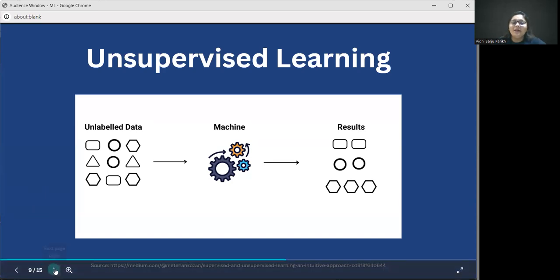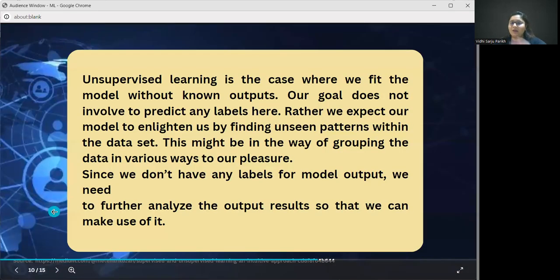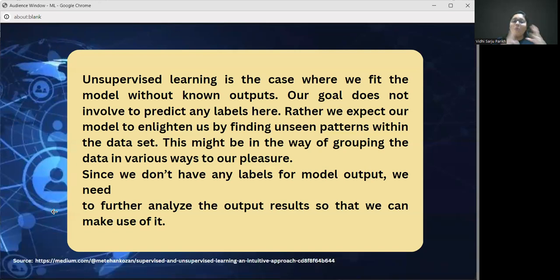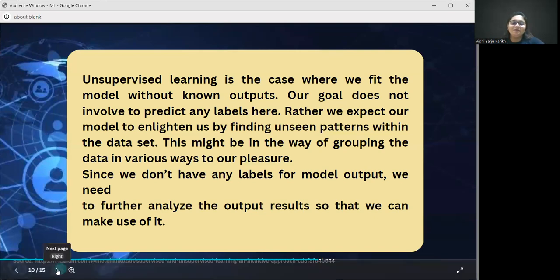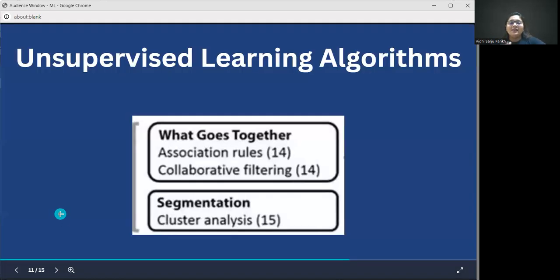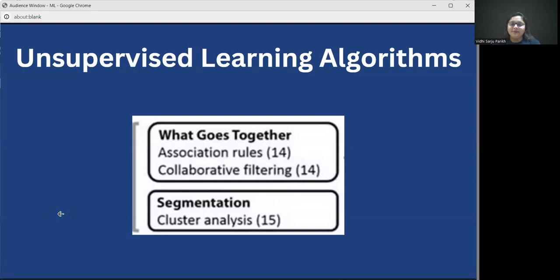That is what pretty much happens with unsupervised learning. So we don't have labeled data or the labels that go as an input, and the machine then tries to identify what it is supposed to do with the data on its own and gives us a set of outputs. These are some of the examples of unsupervised learning algorithms.